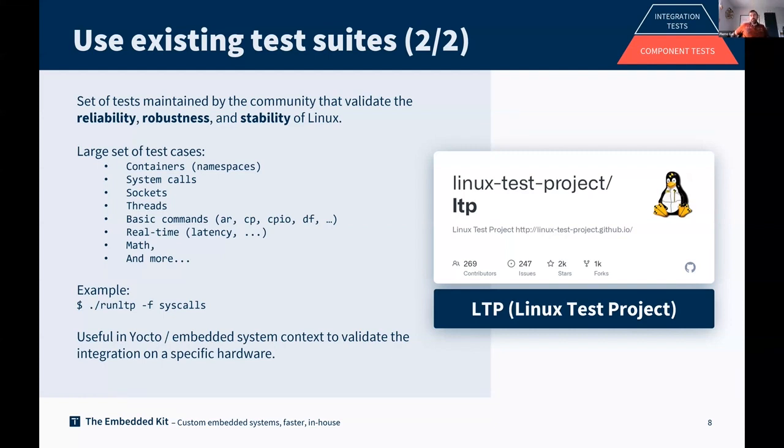Here we are not in the x86 server area. I'm really focusing on the embedded world, and in this embedded world, we are always using a specific BSP coming from the silicon vendor, maybe modified by the SoM maker, maybe modified by the device maker. So that could have an impact on the global stability and reliability of the Linux. And this tool is an excellent one to be able to run a global sanity check of the system. Once again, we are here talking about really component-specific features of your system.